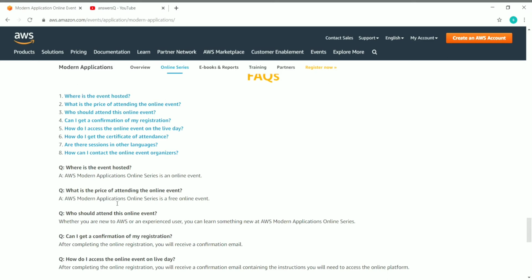So this is a completely free online event. You don't need to pay for anything. And who should attend this online event? It doesn't matter if you are new to AWS or if you already have some experience in it. You can still learn something new at AWS Modern Apps Online Series.